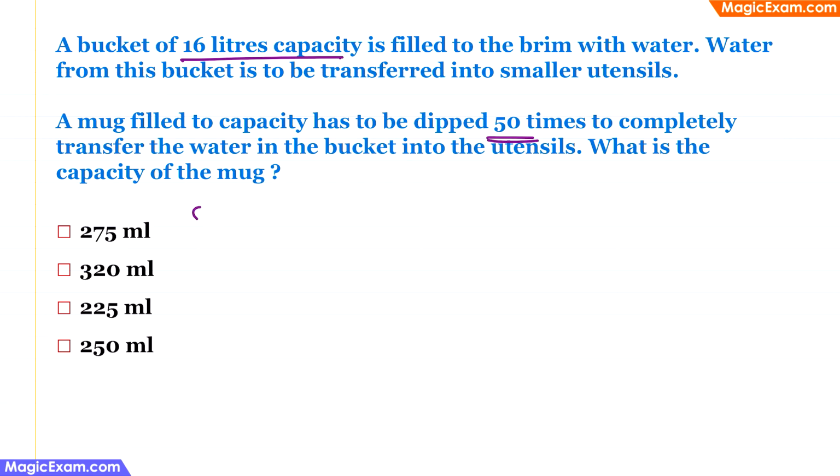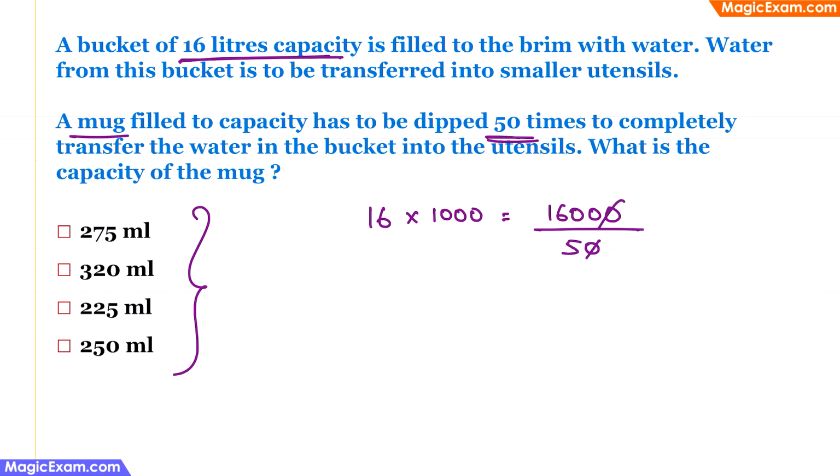Now, since all the answer options are given in ml, let's convert this 16 liters also into ml. So 16 liters into 1000, because 1 liter is 1000 ml. So we'll get 16,000. Now we are being told that this mug has to be dipped 50 times. Therefore, we'll divide this by 50. And when we divide this, we'll get 320. Therefore, the capacity of the mug is 320 ml, and that is the correct answer here.